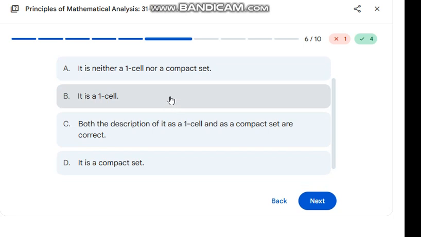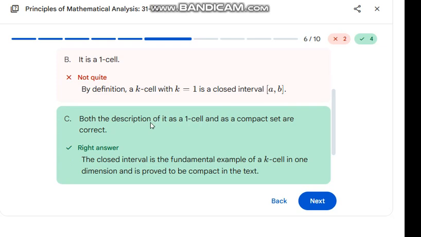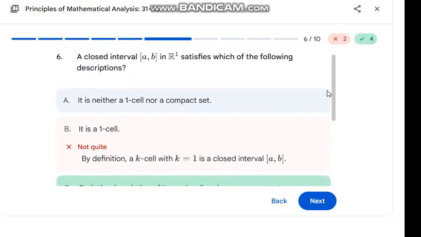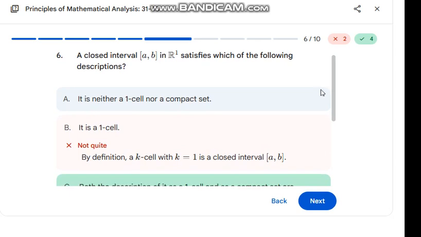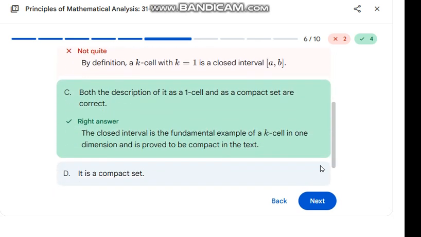It is partially true, but both descriptions, that it is a 1-cell and a compact set, are correct. Option C is correct because it is given here as closed. Also, we know that R1 is a 1-cell. So from both we can say it is closed as well as a 1-cell.